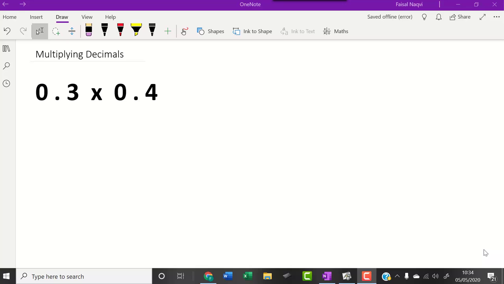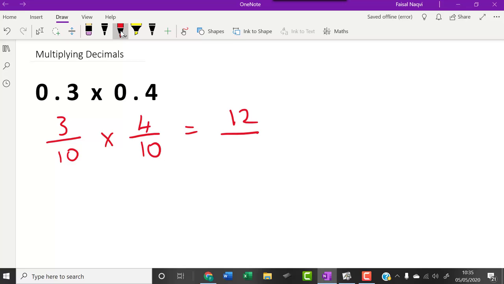In this section, we're going to look at multiplying decimals. In order to multiply decimals, we have to understand what is going on. If we look at 0.3, what that means is 3 divided by 10. And that's multiplied by 0.4, which is 4 divided by 10. If we multiply these fractions out, what that means is 12 divided by 100. 12 divided by 100 is 0.12.